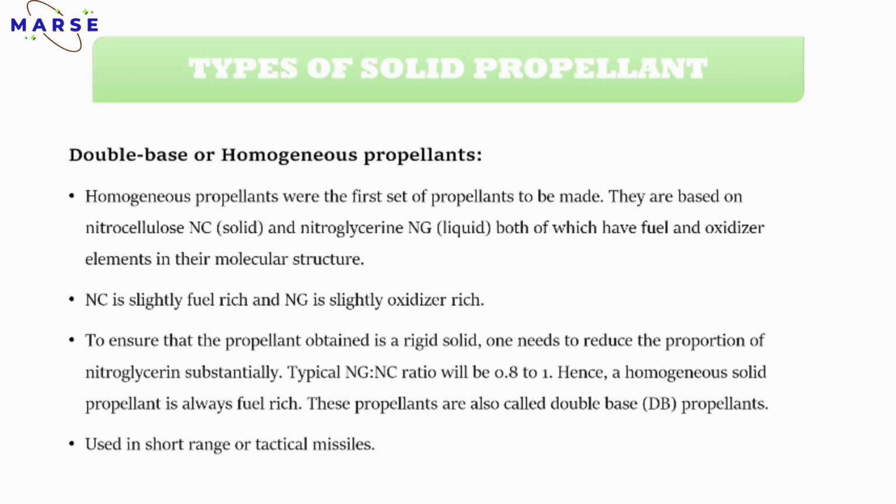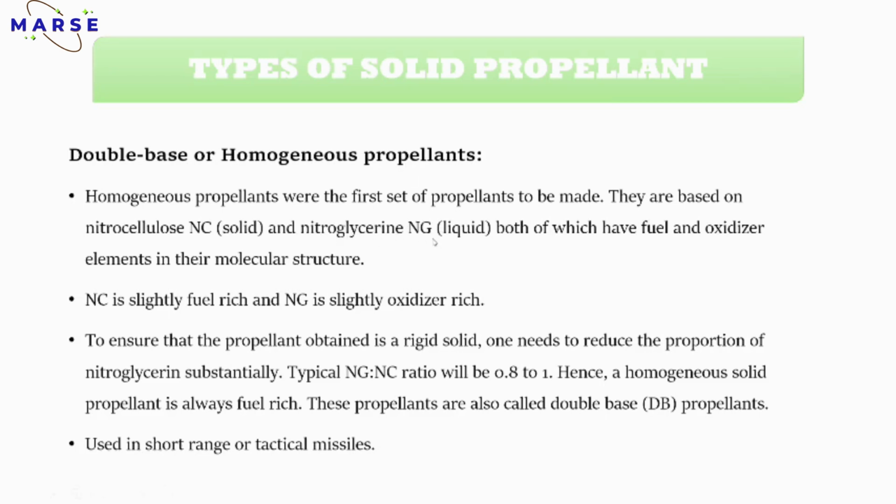To ensure that the propellant obtained is a rigid solid, one needs to reduce the proportion of nitroglycerin substantially. It means that if you want the propellant nearly solid, tending to solid, then you have to add more quantity of nitrocellulose, because the nitrocellulose is in the form of solid.